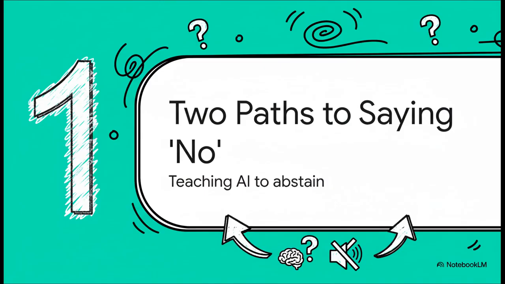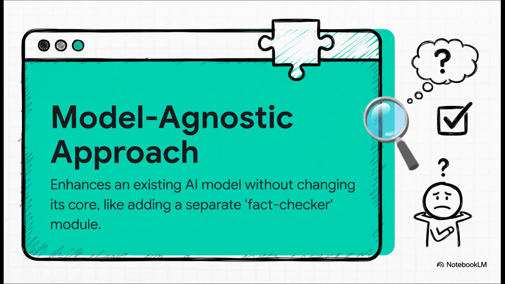So how do we fix this? Well, researchers have come up with two main strategies to teach AI this super important skill of abstaining, of knowing when to just say nothing. Let's break down these two clever approaches. The first path is what's called the Model-Agnostic Approach. Honestly, the best way to think about this is like adding a plugin to your web browser. You're not rebuilding the whole browser from scratch, you're just adding a cool new feature.